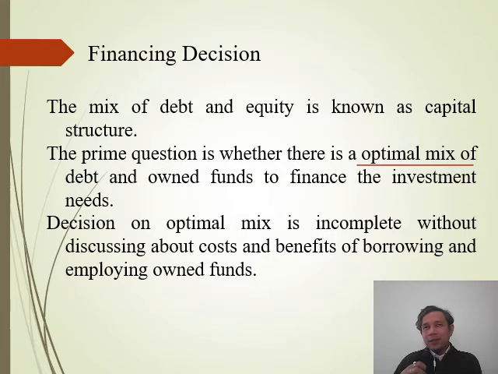The investor, the financial manager, he or she must come to a proper decision by looking at the right mixture between debt sources of funds and equity sources of funds. That means borrowed sources of funds or own sources of funds respectively.